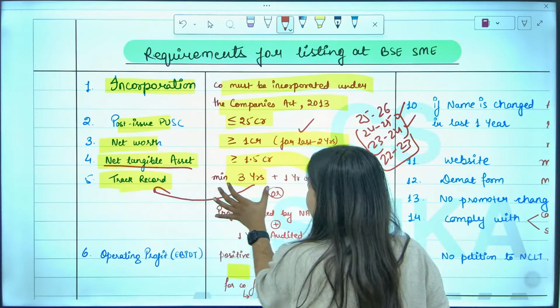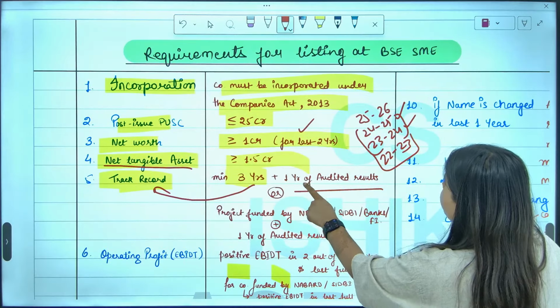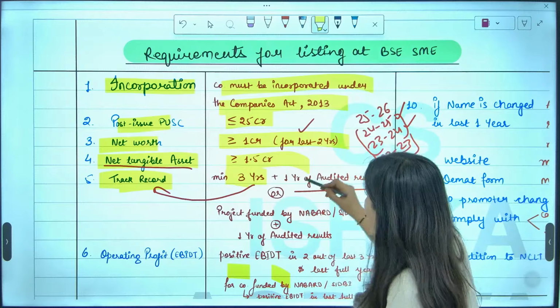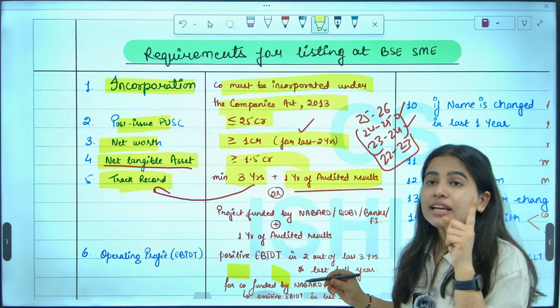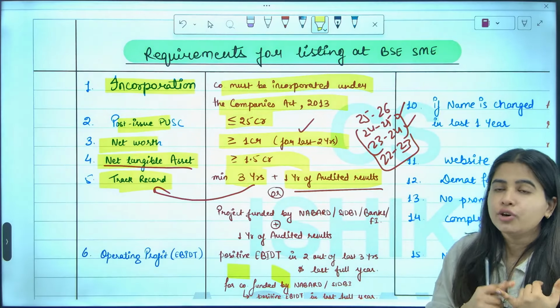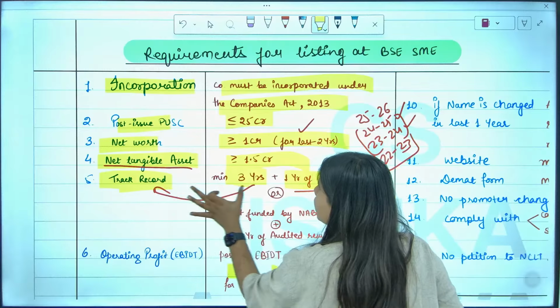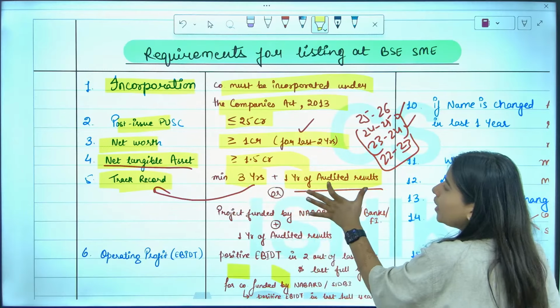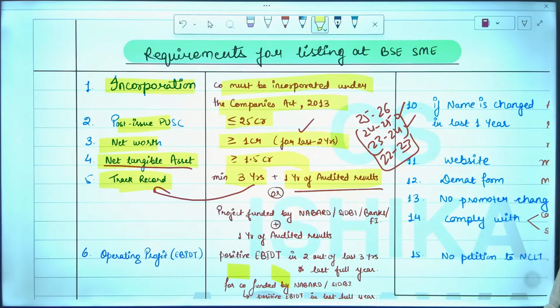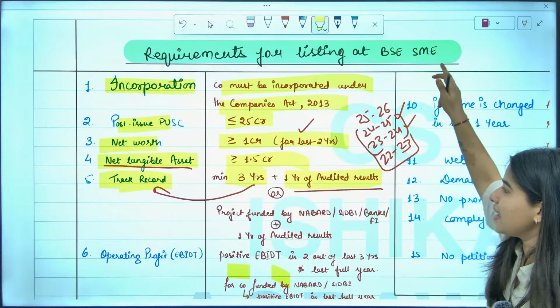So you should have a good track record in the last 3 years, plus you should have 1 year of audited result. What do you mean by 1 year of audited result? In the last 1 year, your account should be audited. So you should have a good track record for minimum 3 years, plus 1 year of audited result. Then only you will be eligible to get listed in BSE SME.